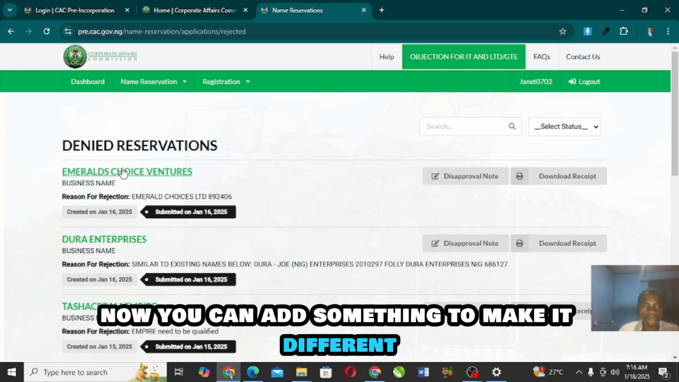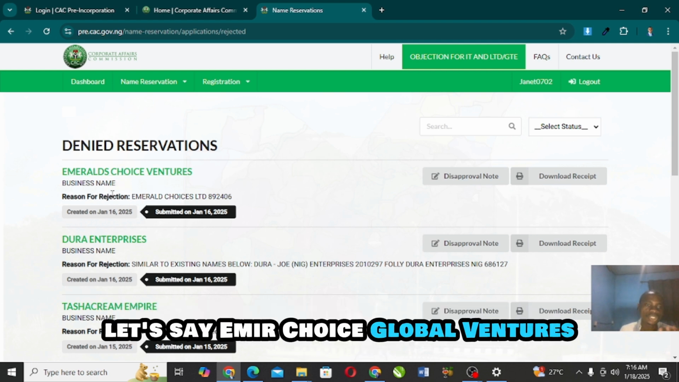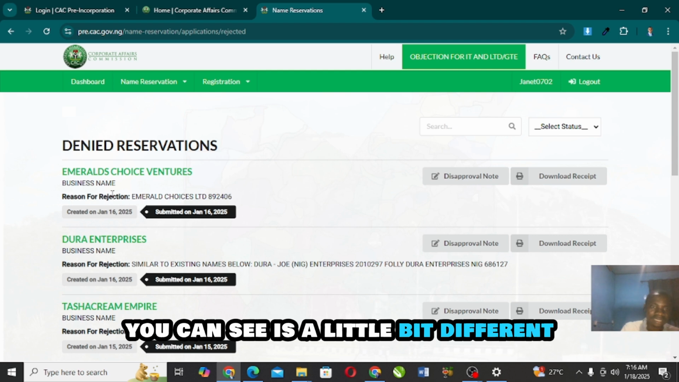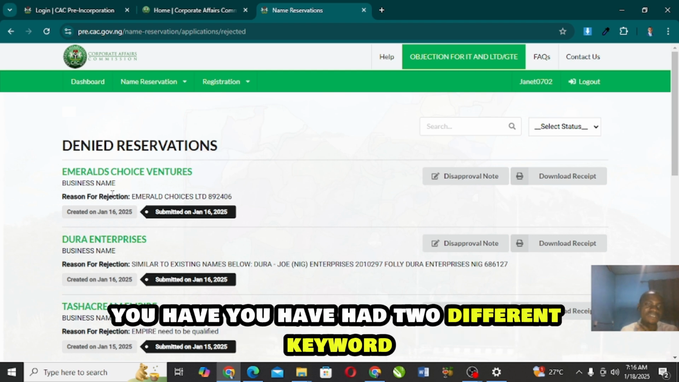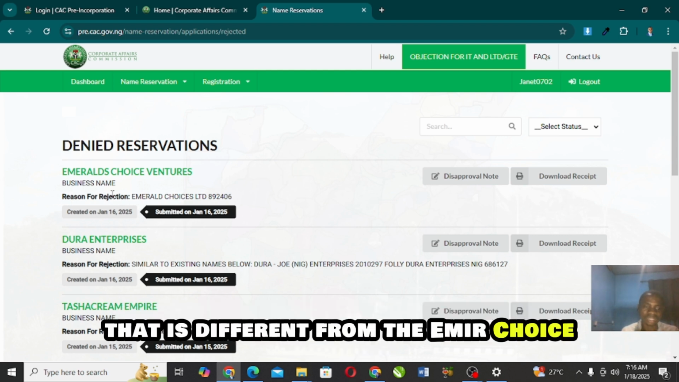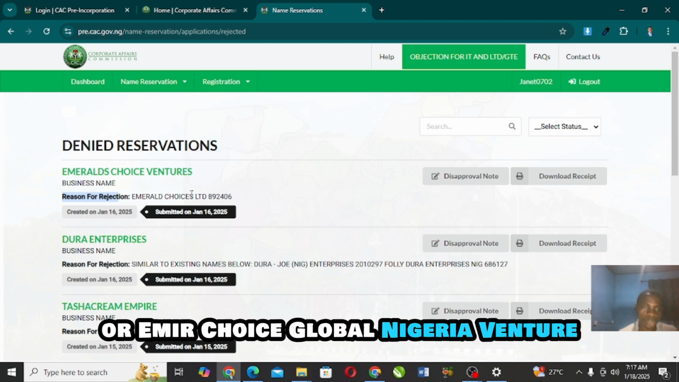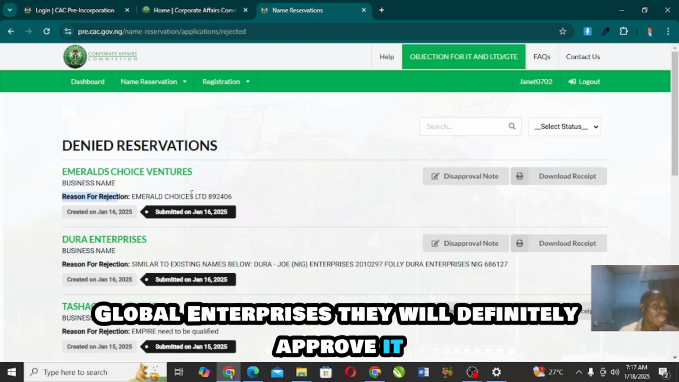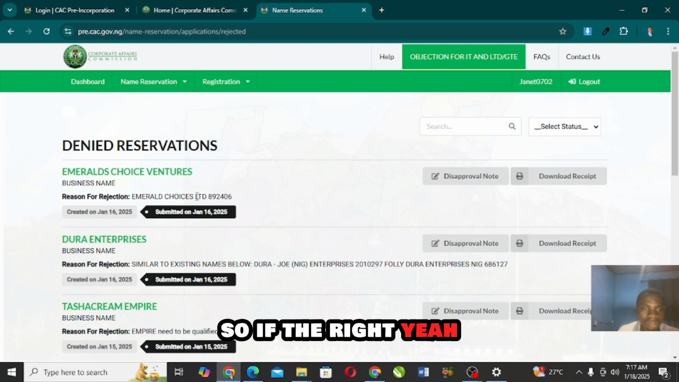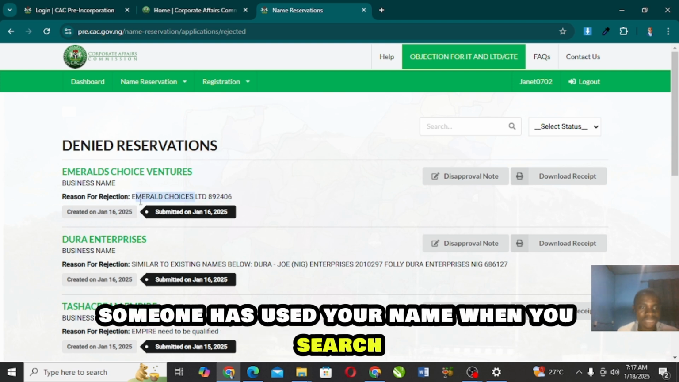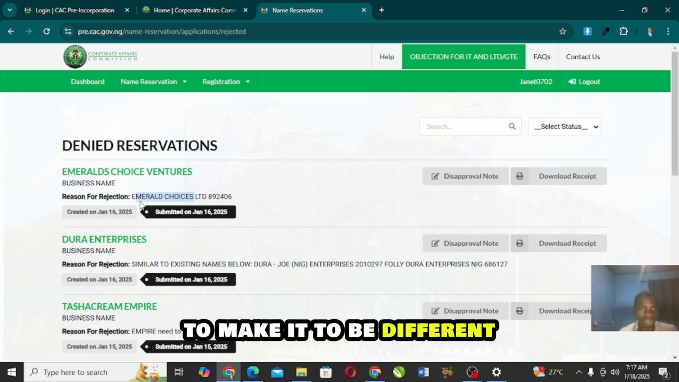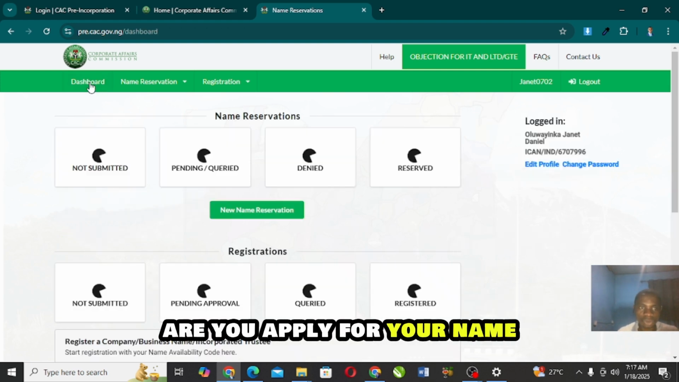you can add something to make it different. Let's say Emerald Choice Global Ventures. You can see it's a little bit different. You have added two different keywords that is different from the Emerald Choice Limited that we have here. If you had Emerald Choice Global Ventures, they will definitely approve it. Or Emerald Choice Global Nigeria Venture, Global Enterprises, they will definitely approve it. So if someone has used your name when you search, you just have to add some keyword to make it different, and you apply for your name.